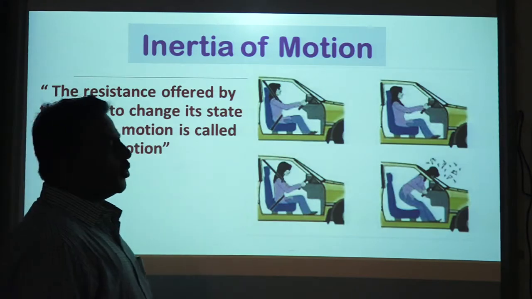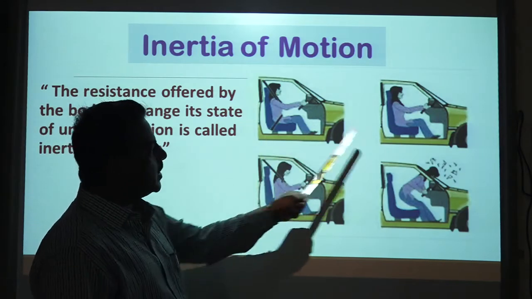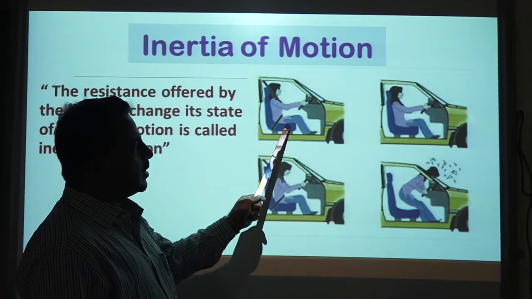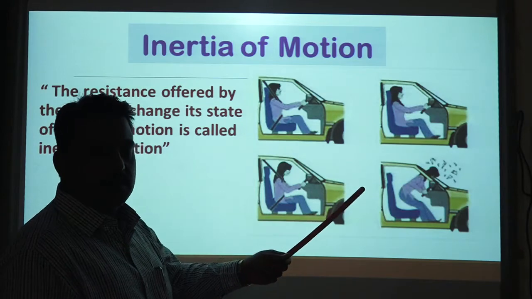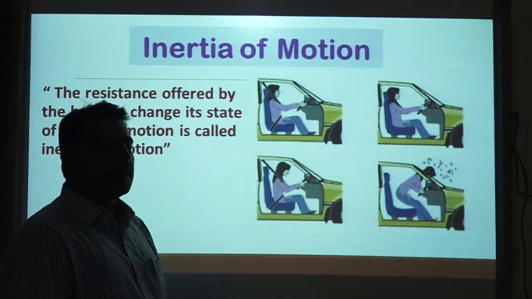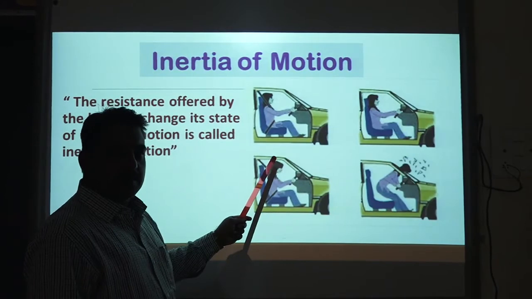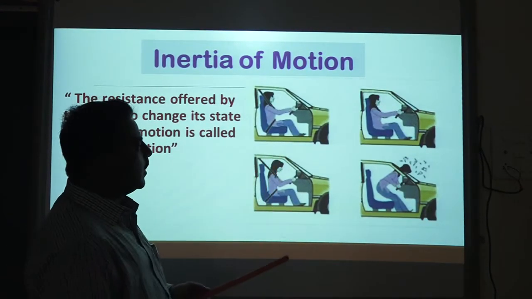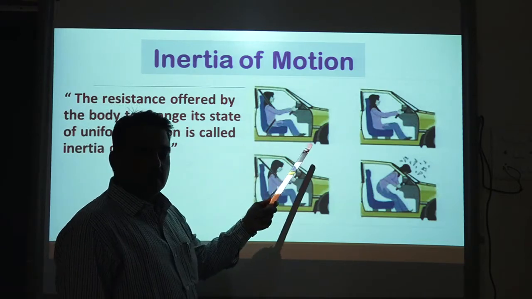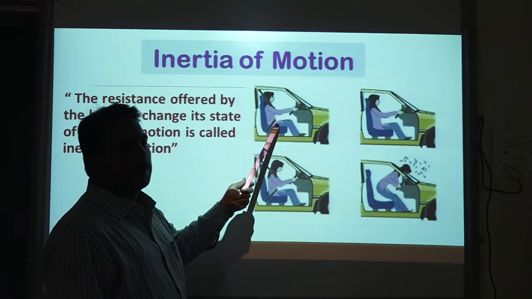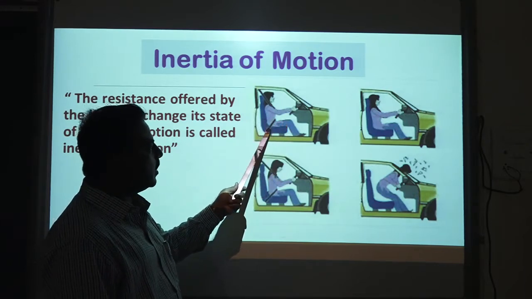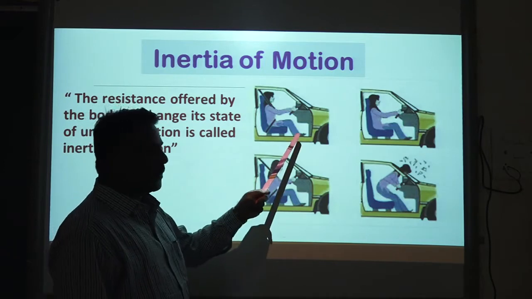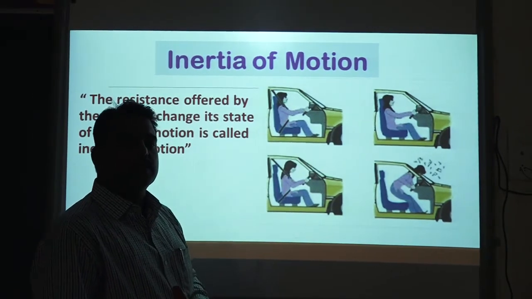Now what is the inertia of motion? Let us consider an example. This is a normal experience in day-to-day life. Suppose you are traveling by a car, or by a bus. The bus is moving constantly, in uniform motion. But the moment the driver applies the brake abruptly, you will feel as if somebody is pushing you in the forward direction. While the bus is in motion, your body is also in motion, since you are sitting on the seat. The body which is in motion will also try to maintain its state of motion.